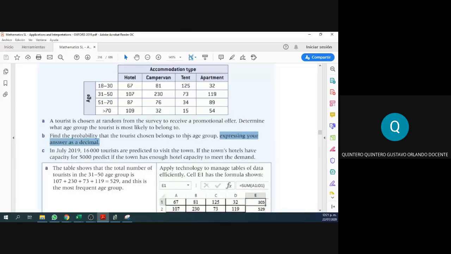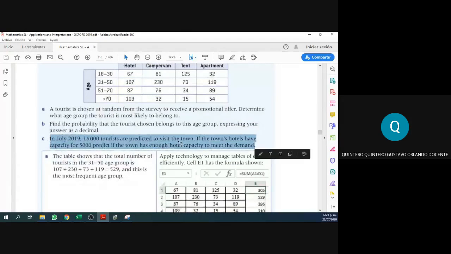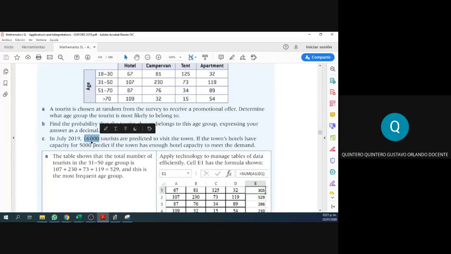All right, last question. In July of 2019, look at this, 16,000 tourists are predicted to visit the town. If the town's hotels have capacity for 5,000 only, we need to predict if the town has enough hotel capacity to meet the demand. So how can we predict this? Take a look at this.